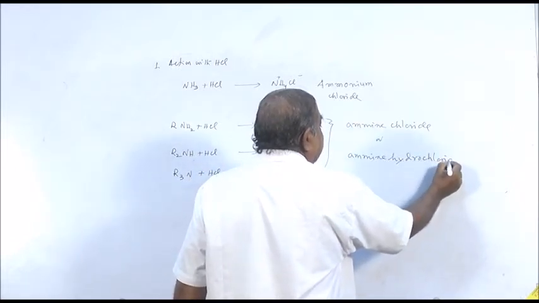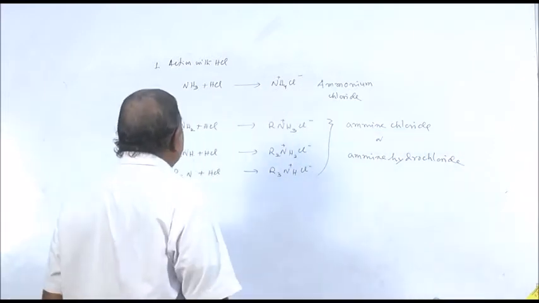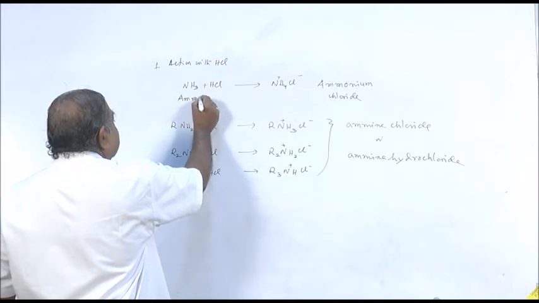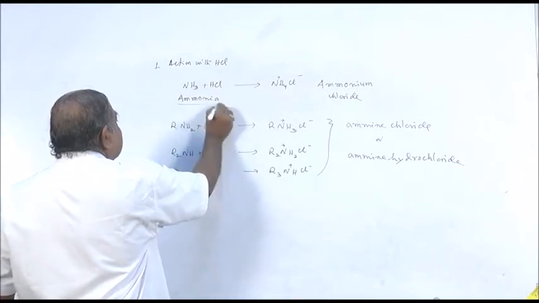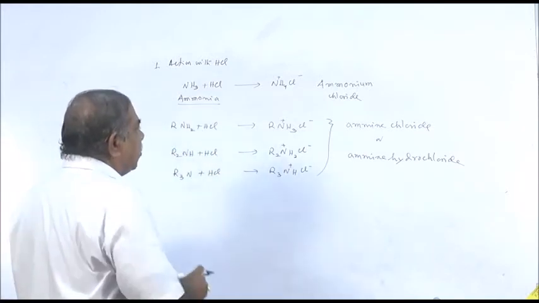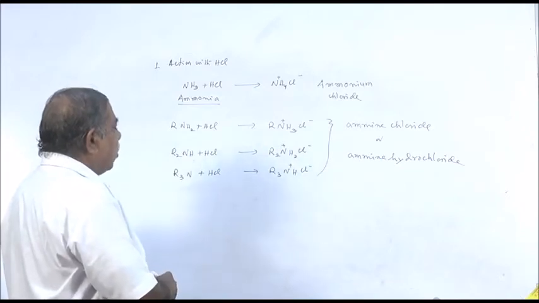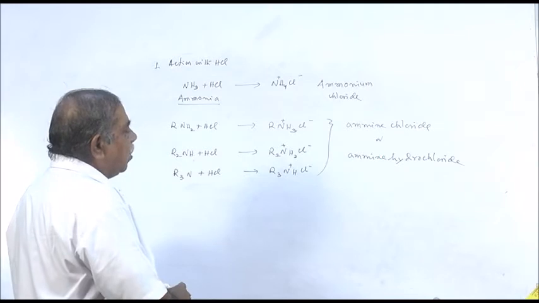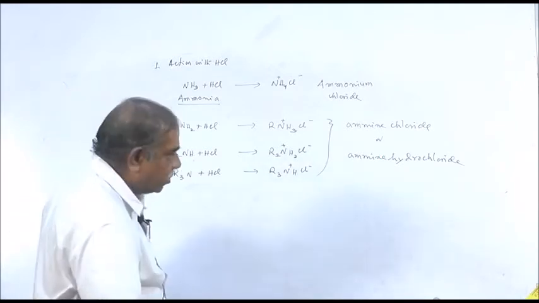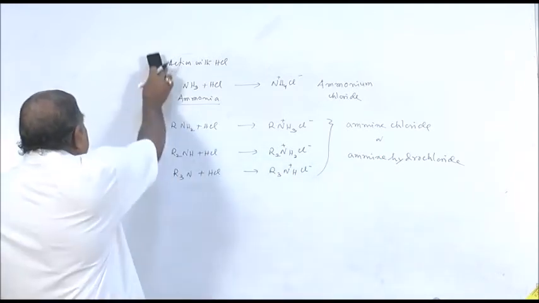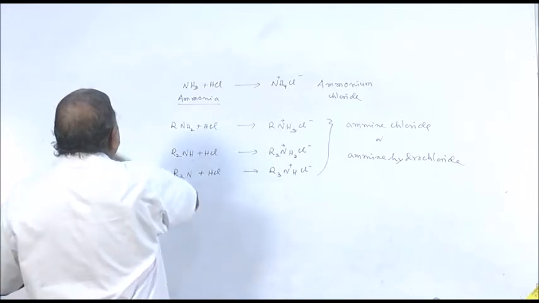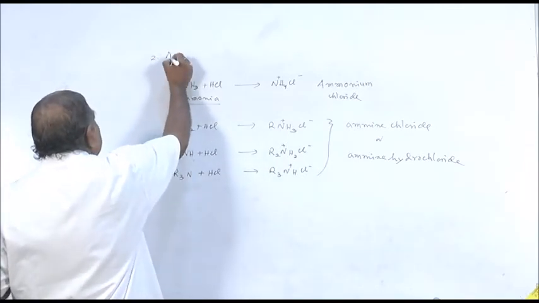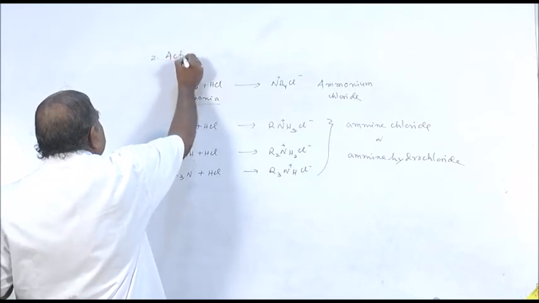So you can see, ammonia, which is a base, reacts with HCl to form an ammonium salt. Similarly, all amines react with hydrochloric acid to form amine chloride, or amine hydrochloride as it is called. The second reaction in support of the question of why amines are basic in nature is the reaction with